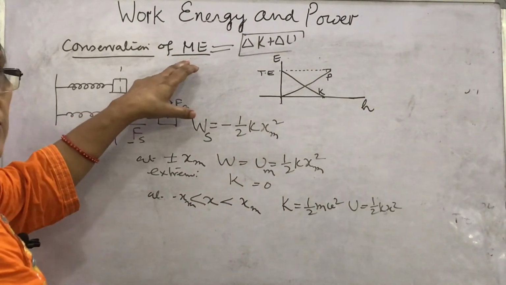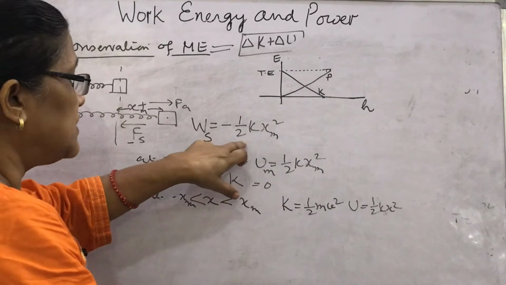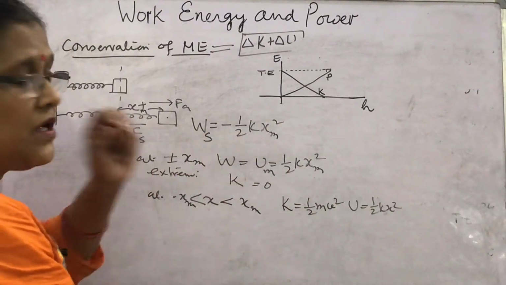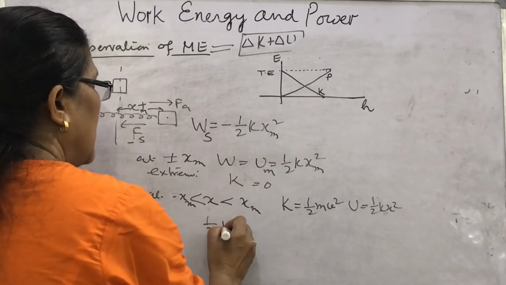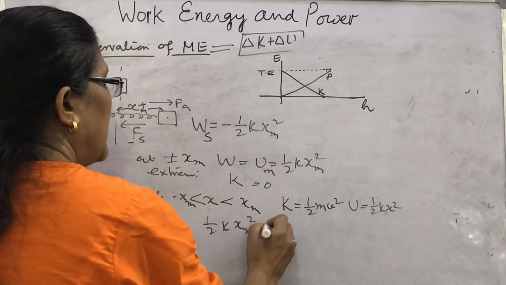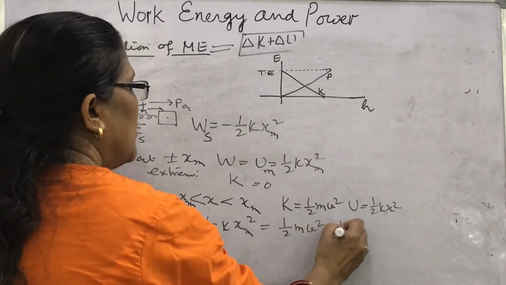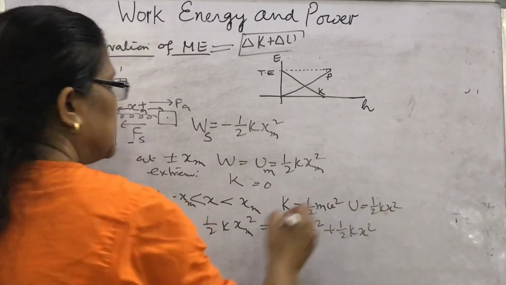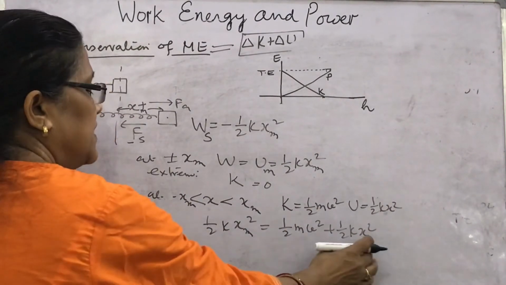As per the conservation rule, mechanical energy will remain conserved. What is the total energy? This is half kxm square. So what will you write here? Half kxm square is equal to half mv square plus half kx square. Why is this expression written like this?